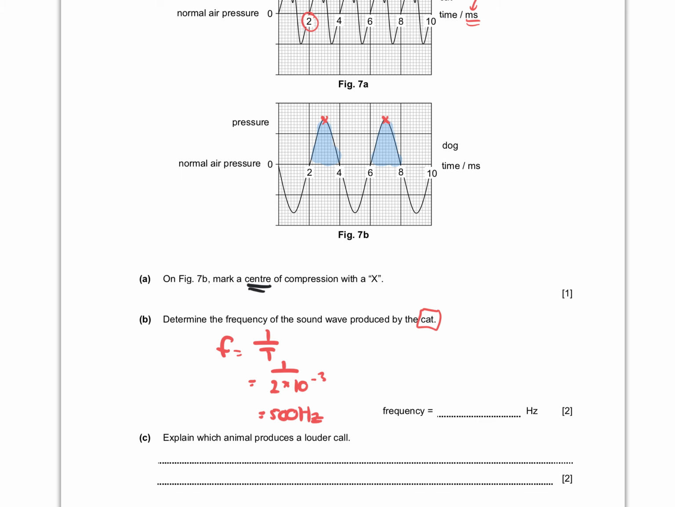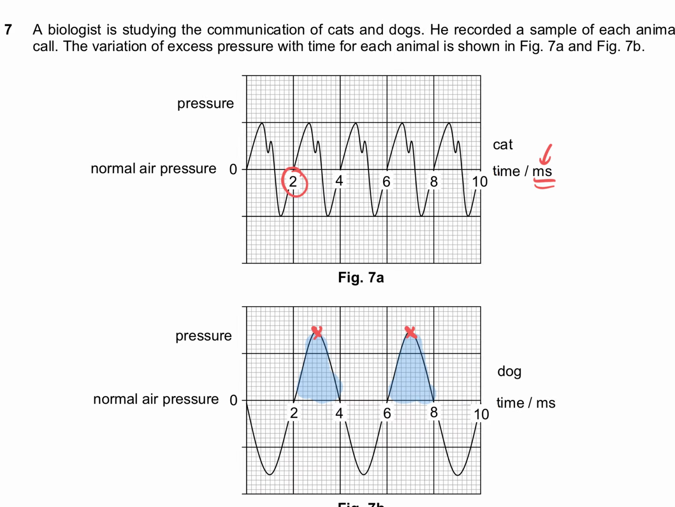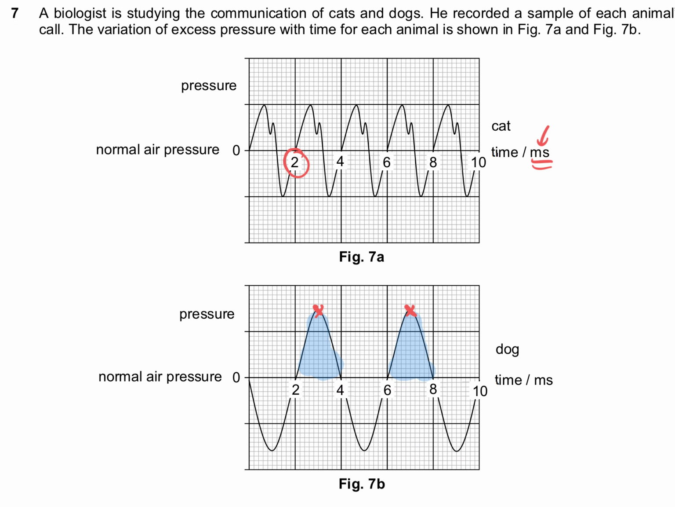Finally, explain which animal produces a louder call. So here we're focusing on this part, louder. As you said before, louder means I'm considering my amplitude. So let's check which one has a larger amplitude, right? Looking at this, for a cat, from here to the greatest displacement will be here, right? That's the pressure. But for the dog, it's all the way up here, which means the dog is louder. Why is the dog louder? It's because this sound has a higher amplitude. So that's how I get you 2 marks. First, tell me it's a dog. Secondly, tell me it's a higher amplitude.